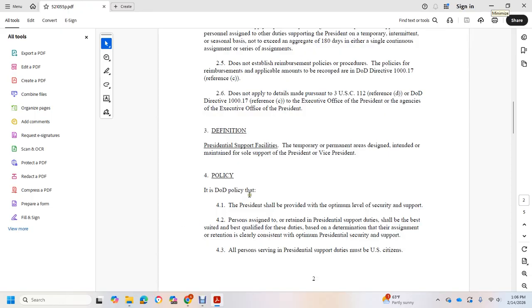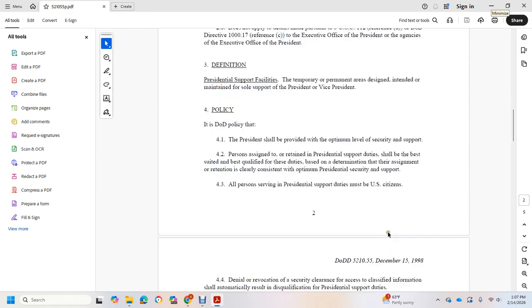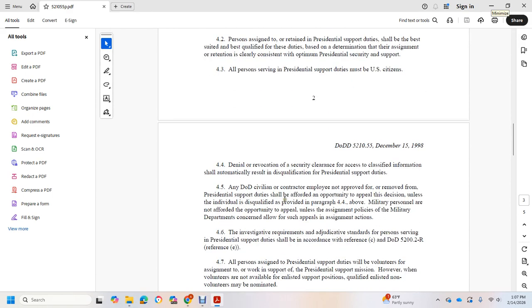Policy. It is DoD policy that the President shall be provided an optimal level of security and support. Persons assigned to or retained in Presidential support duties shall be the best qualified, and the basis for determining their assignment or retention shall be clearly consistent with optimal Presidential security and support. All personnel in Presidential support duties must be U.S. citizens.